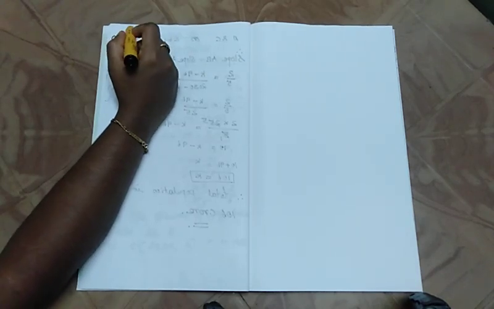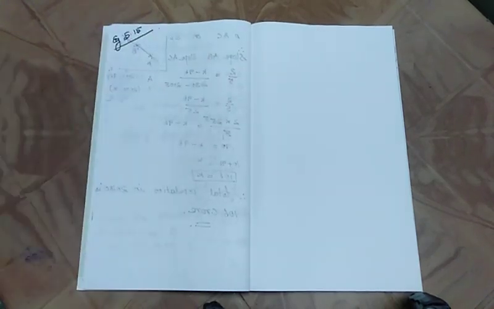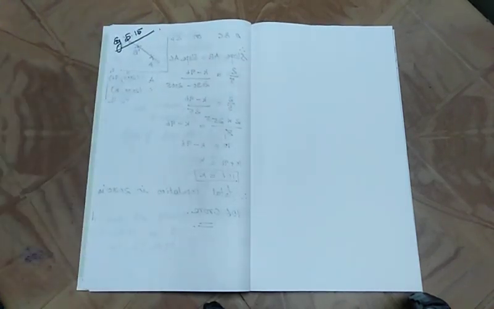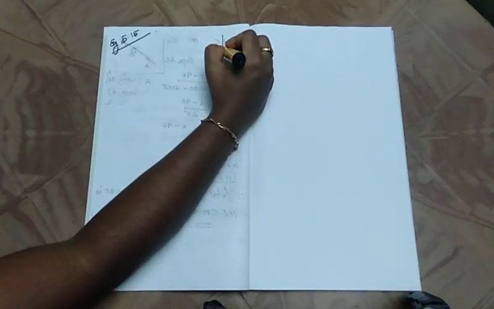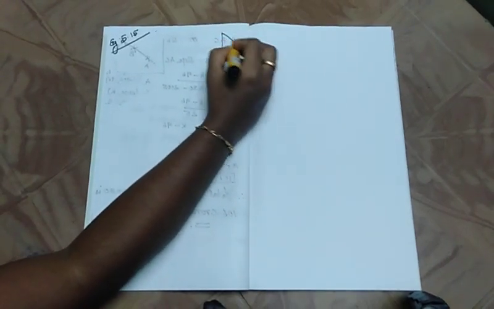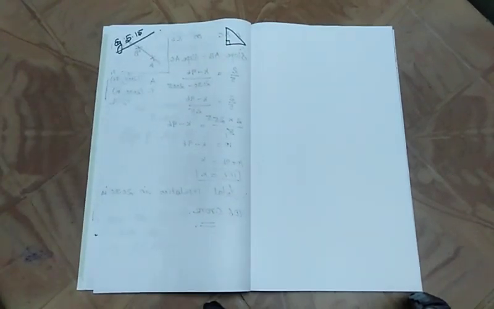So example, (5.15). Our question is, without using Pythagoras theorem. So we all know Pythagoras theorem. What is Pythagoras theorem? In a right angle triangle, one of the angle values should be 90 degrees. So in a right angle triangle, the square of the hypotenuse is equal to the sum of the squares of the other two sides. Isn't that? So here they are telling you are not supposed to use the Pythagoras theorem.